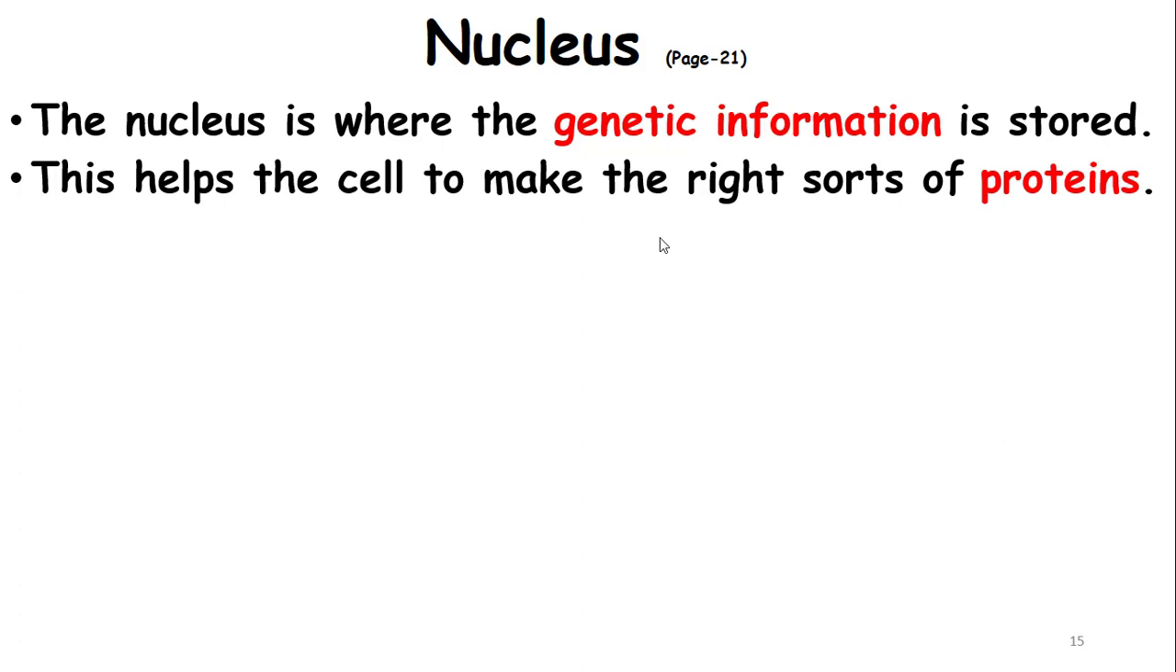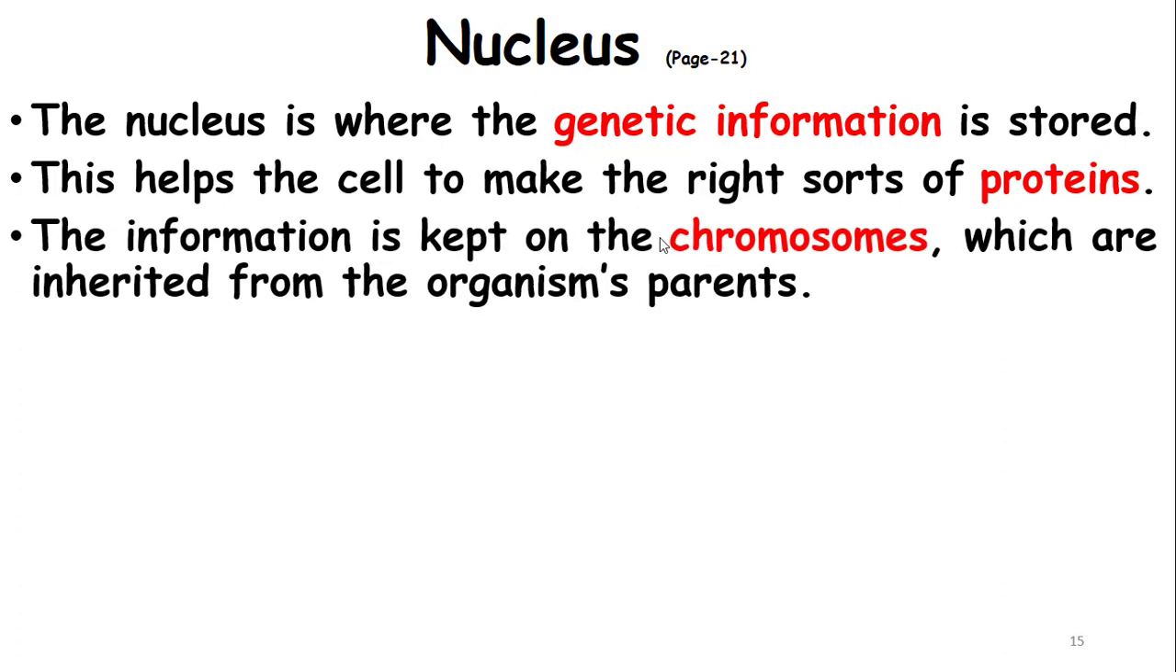DNA is the most important structure inside the nucleus because it contains genes, and the genes have the information to make proteins. Messenger RNA copies the information present on the DNA and moves out of the nucleus into the cytoplasm. It combines with the ribosomes. Now it has information. The ribosome attaches amino acids according to the information and they produce the protein molecule. The information is kept on the chromosomes.